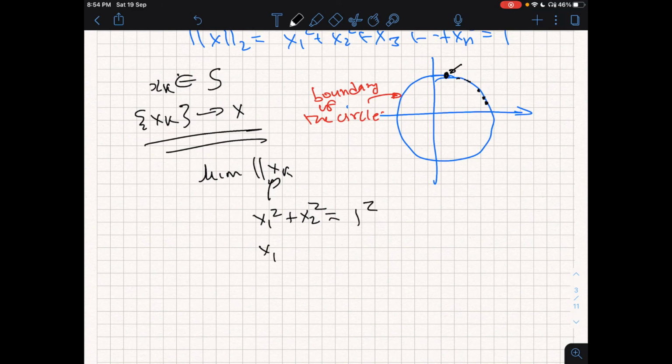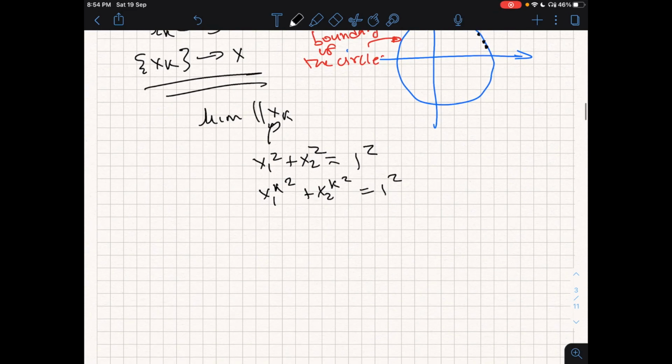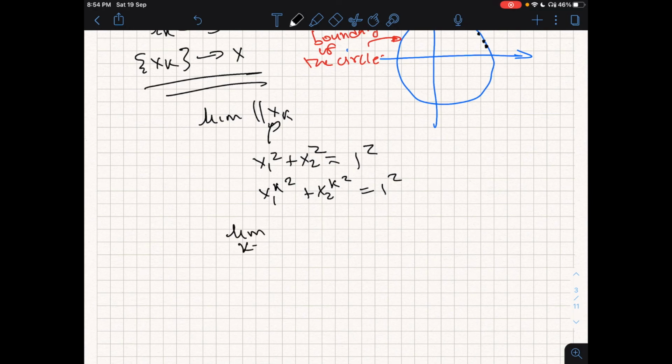So x1k square plus x2k square is equal to 1 square. And now I take the limit k tending to infinity on this.